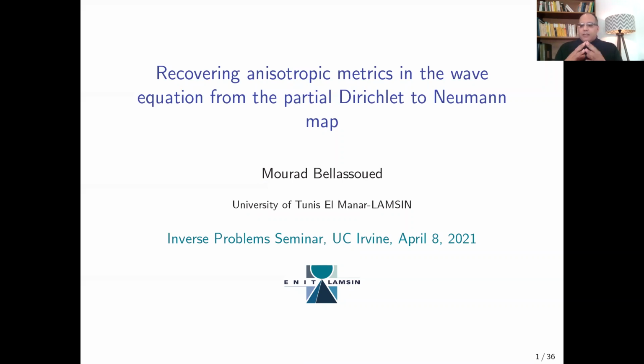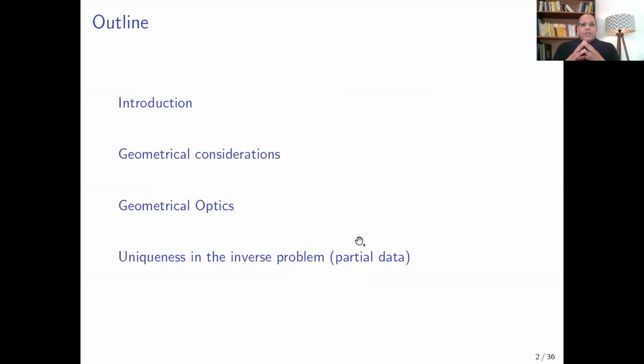So let me start with the outline of my talk. At first, I will give some introduction and discuss the well-posedness of the direct problem. Then I will define the Dirichlet-Neumann map and state the inverse problem. Second, I will consider some geometrical restriction and define a class of metrics in which we can solve our inverse problem.